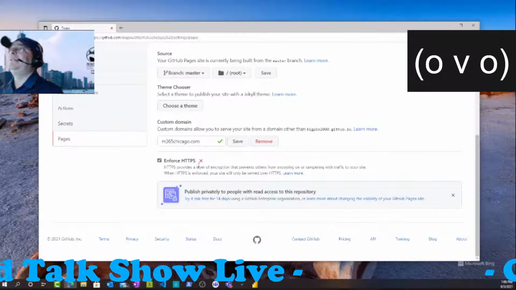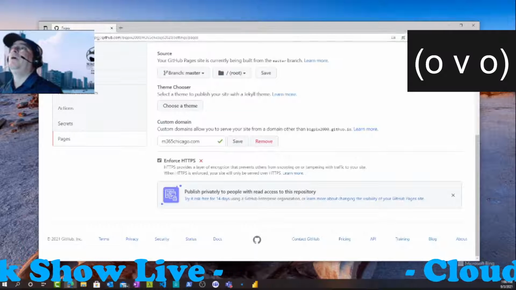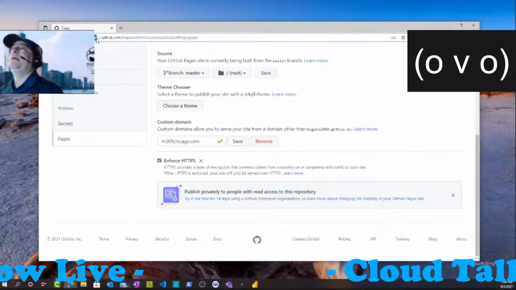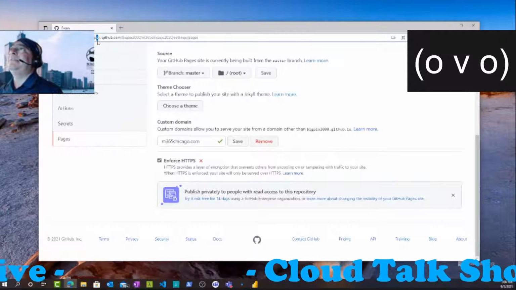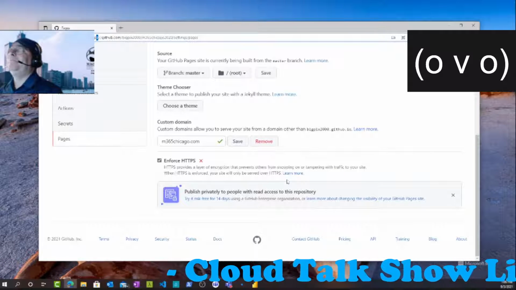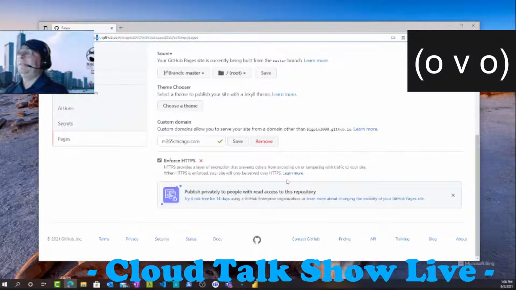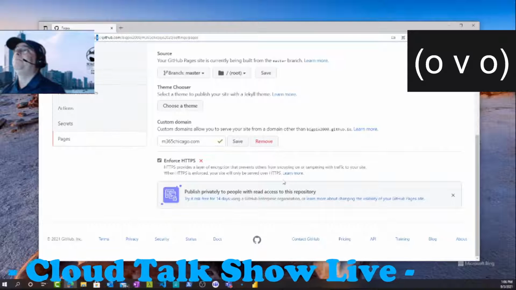You know what this enforced HTTPS means? It means that every time someone comes to your site, it will automatically go to HTTPS. And why do you want to do that? Because you'll see browsers, especially new ones, if you have a site that's not HTTPS, it'll say, hey, this is not a secure site. And then sometimes it won't even let you go there without clicking on this and that. Or some companies won't even let you go there at all, period. You can't do it. You're done.